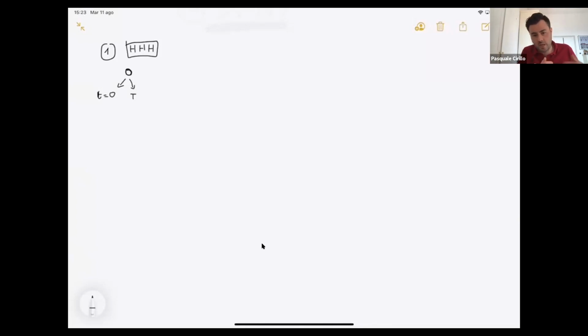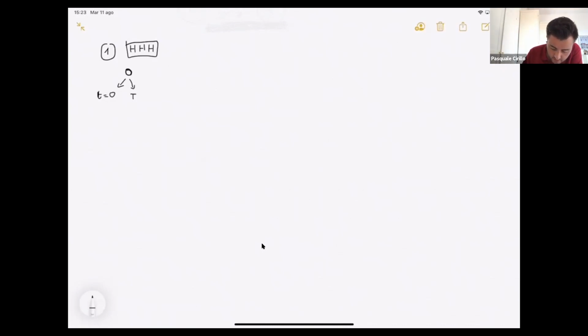Either I'm actually starting the game or I'm at a point of the game in which I'm in front of a tail, not of a head, because obviously that would be already the first H of the 3. T, conversely, does not belong to the triplet HHH.